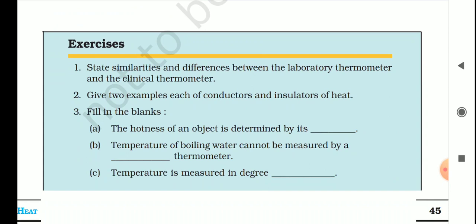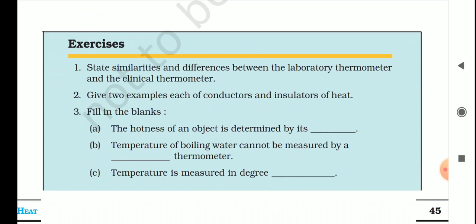Now let's move on to the third question. Fill in the blanks. First one, the hotness of an object is determined by its temperature. The answer is temperature, because temperature is the degree of hotness or coldness of an object. Take a look at the second one. Temperature of boiling water cannot be measured by a dash thermometer. Now read it properly.